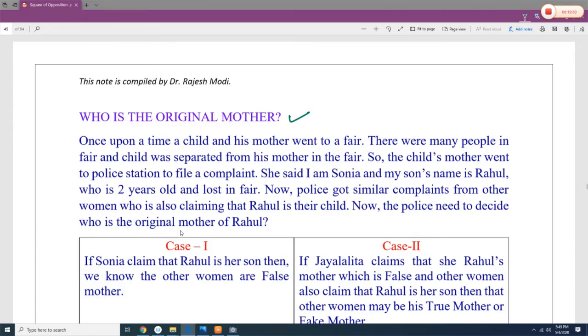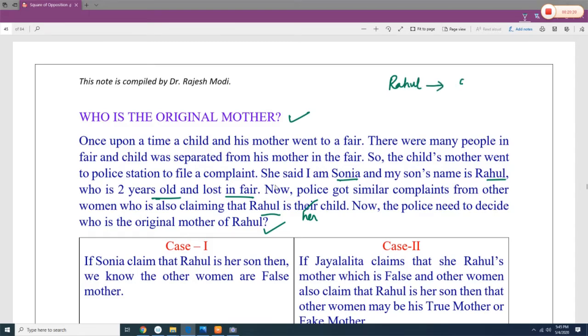So the child's mother went to the police station to file a complaint. She said, "I am Sonia and my son's name is Rahul, who is 2 years old and lost in a fair." Now the police got a similar complaint from another woman who is also claiming that Rahul is her son. Now the police need to decide who is the original mother of Rahul. Are you clear?